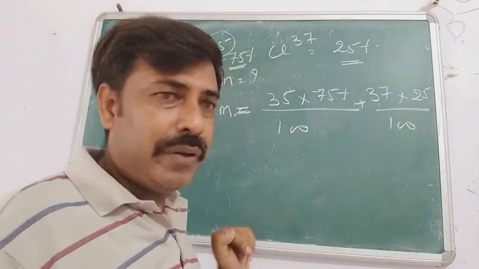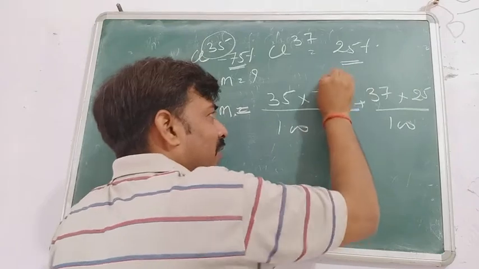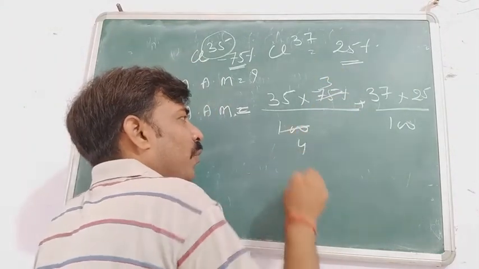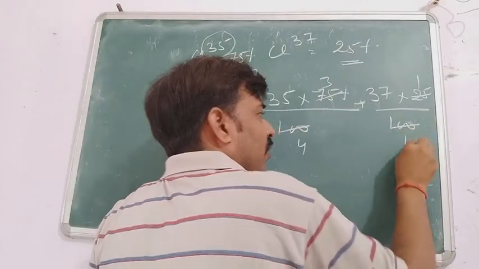Now we can solve it. 25 by 100 is 1 by 4, and 75 by 100 is 3 by 4.